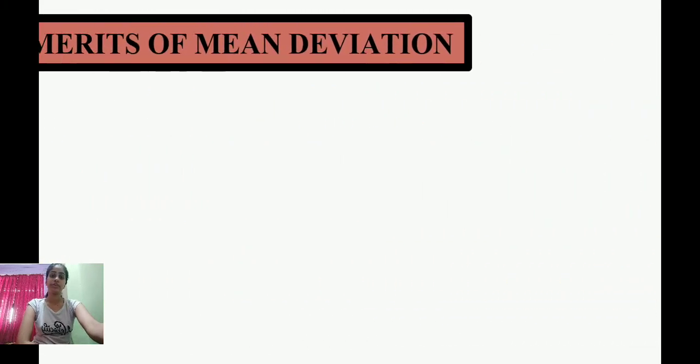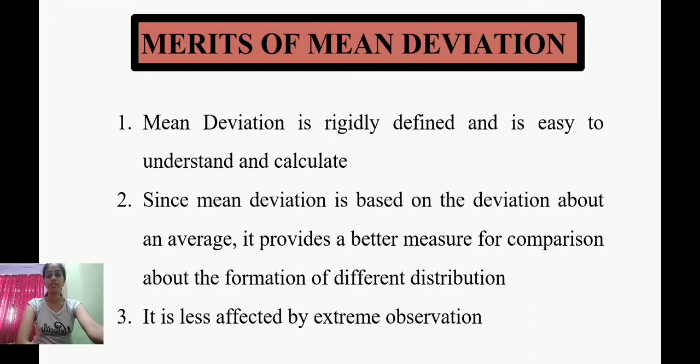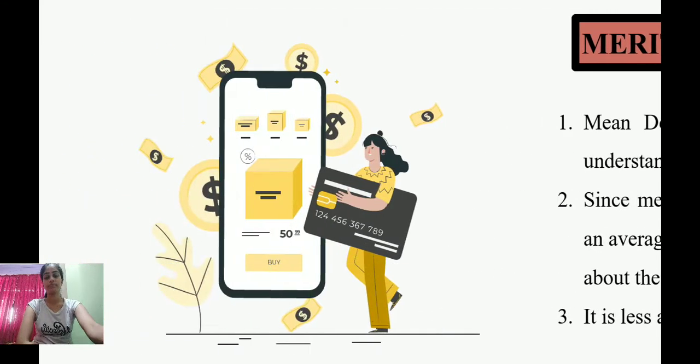Merits of mean deviation. Mean deviation is rigidly defined and is easy to understand and calculate. Since mean deviation is based on the deviation about an average, it provides a better measure of comparison about the information of different distributions. It is less affected by extreme observations.